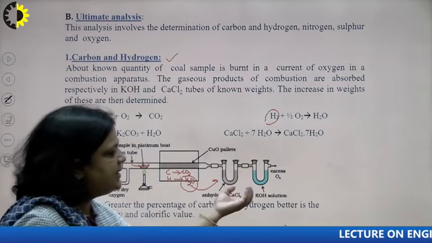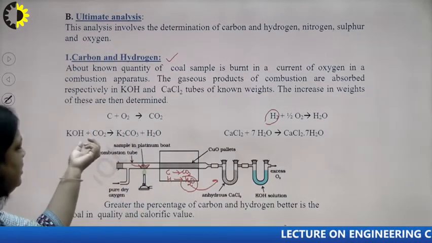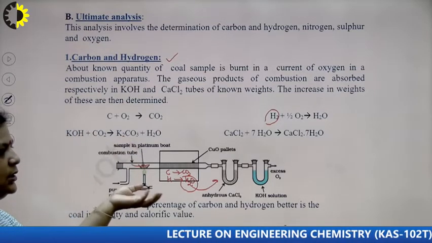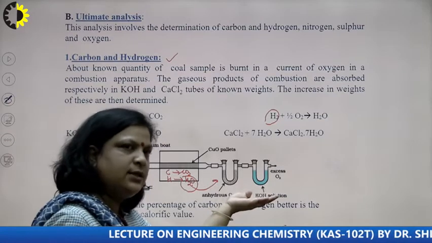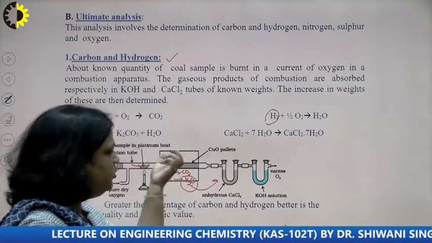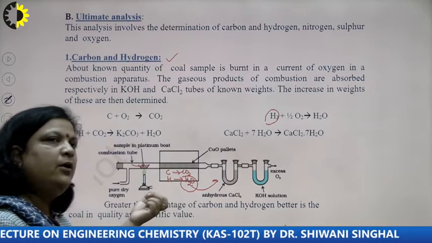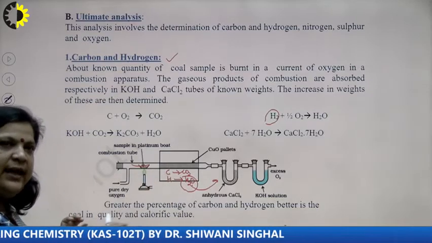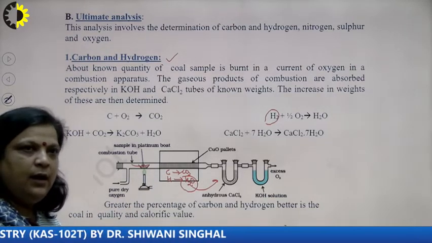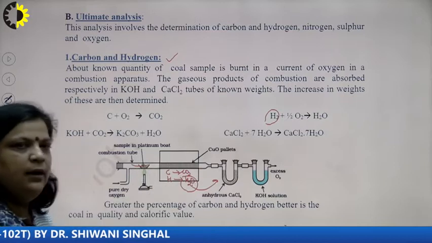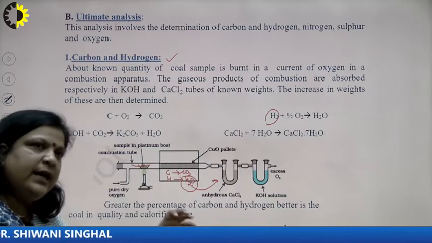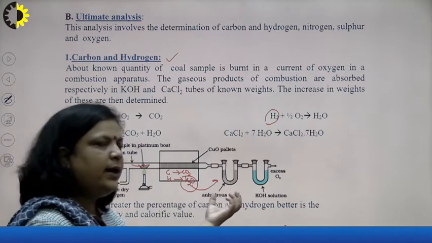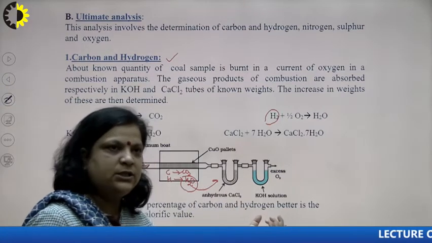And when this gas is passed through KOH solution, all the carbon dioxide will be absorbed by KOH and form K2CO3. So, the weight increase of the KOH solution will be directly proportional to the carbon dioxide present, and from the carbon dioxide we can find the percentage of carbon. So, what is the procedure? Take the sample and pass it through the combustion chamber. The combustion reaction will take place, carbon forms CO2 and hydrogen forms H2O, which will be absorbed by the calcium chloride tube as well as the KOH tube.